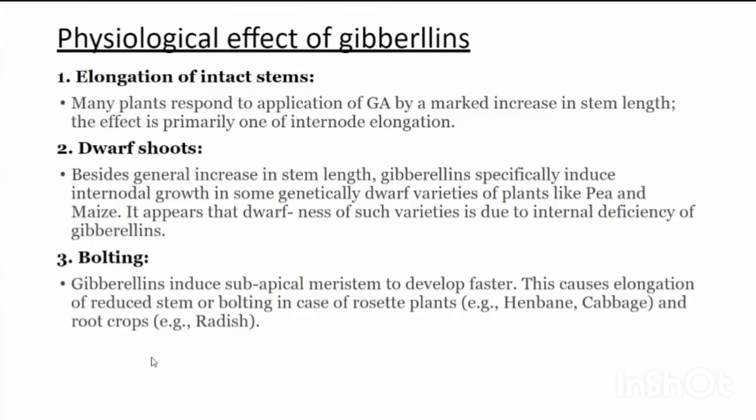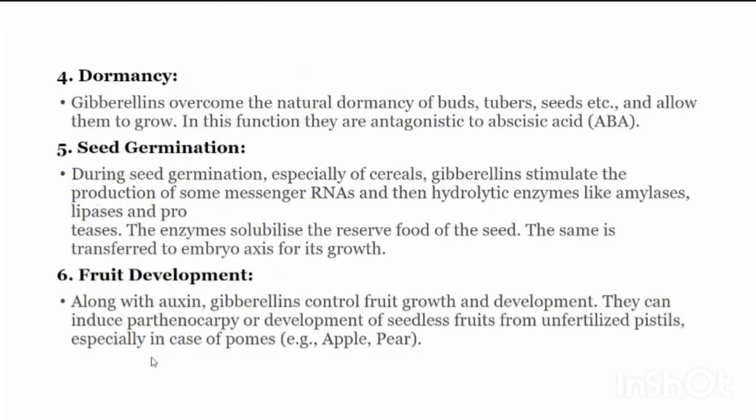Third, bolting. Gibberellins induce subapical meristem to develop faster. This causes elongation of reduced stem or bolting in case of rosette plants. Examples are cabbage and root crops like radish. Fourth one is dormancy. Gibberellins overcome the natural dormancy of buds, tubers, seeds, etc. and allow them to grow. In this function, they are antagonistic to abscisic acid.